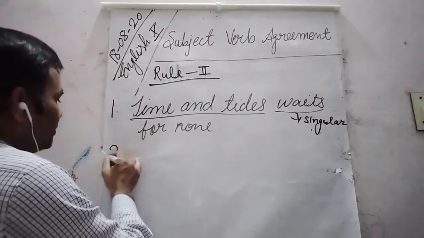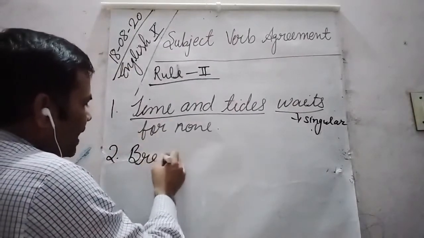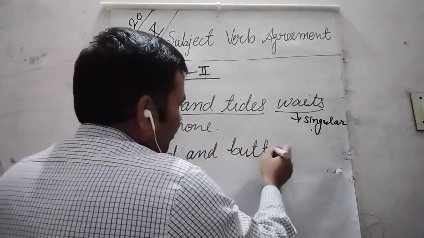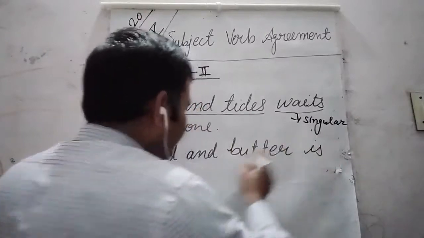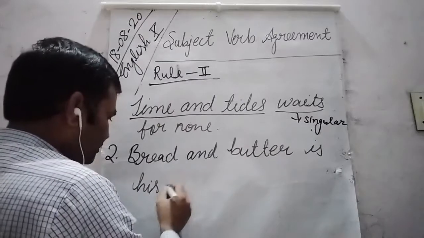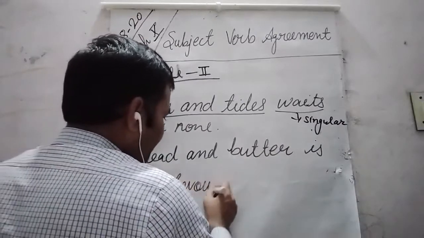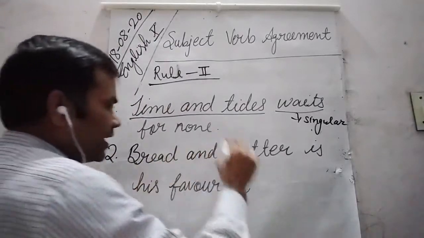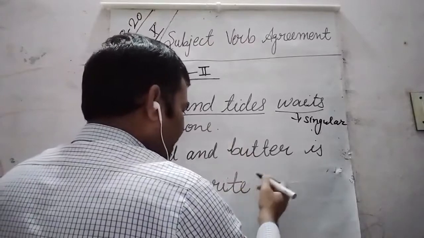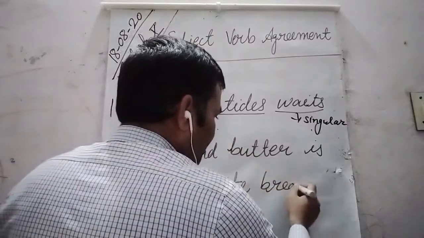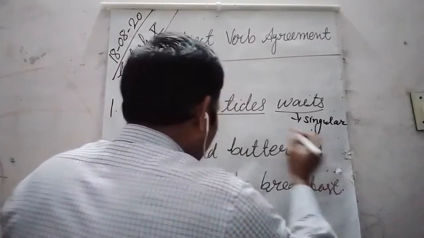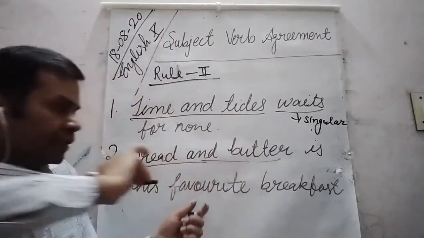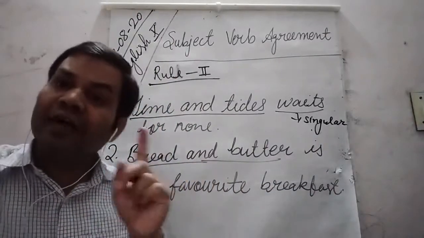More examples. Bread and butter is his favorite. We can write here breakfast. Yes, students, bread and butter have been taken as one unit.